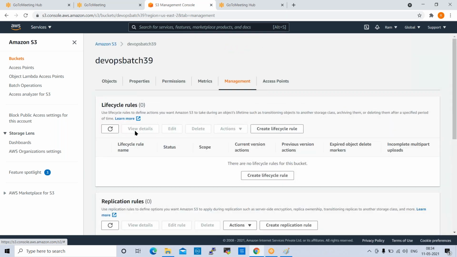So lifecycle rules. What are the lifecycle rules? Why do we require lifecycle rules? What is the importance? We'll try to understand here. Lifecycle rules are like, for example, if you want to move some data from S3 bucket to Glacier, we need to create one lifecycle rule here. So how to create a lifecycle rule? We'll see here. Click on create lifecycle rule.